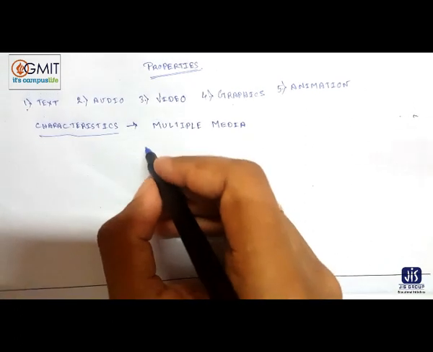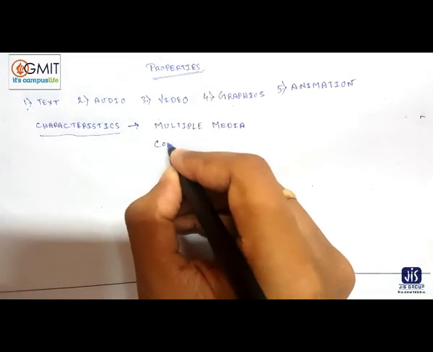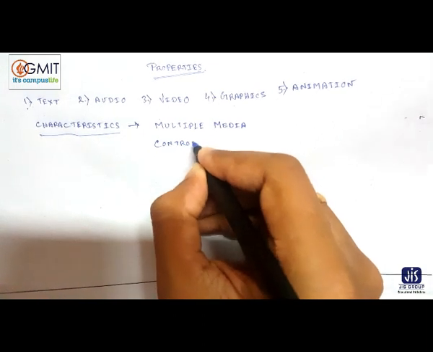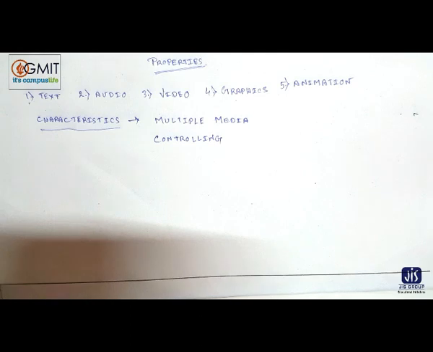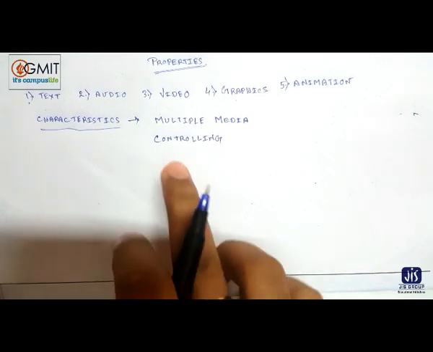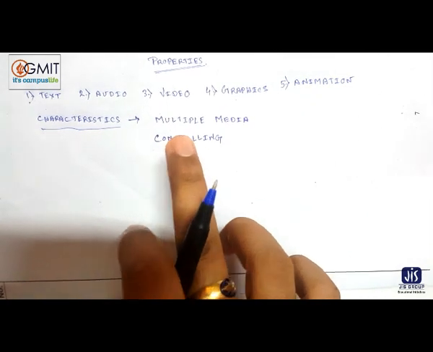Number 2 characteristic is controlling. What is controlling? Multimedia must be computer based controlled because we are using some kind of software. Nowadays Maya is used for multimedia animation, something like that.